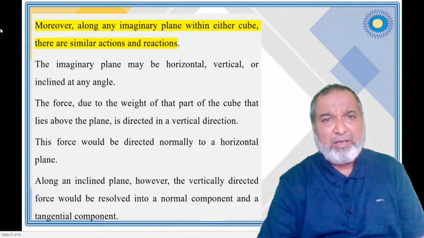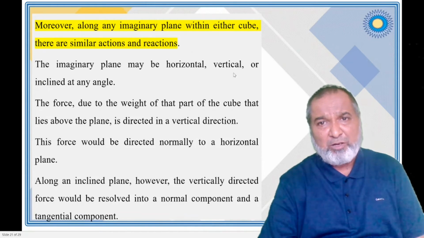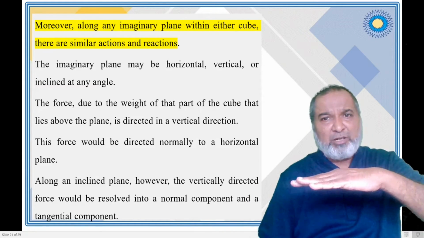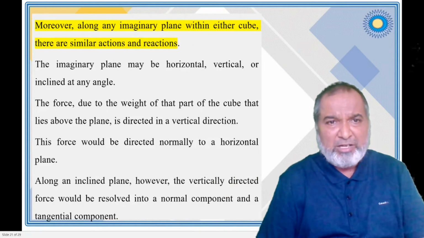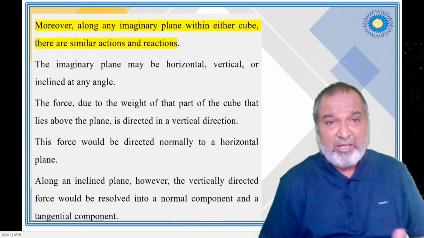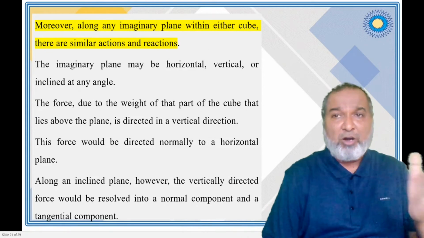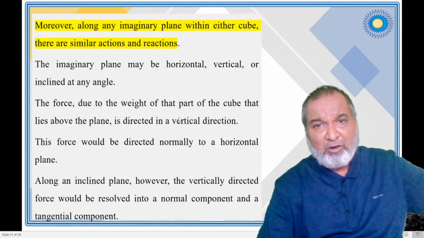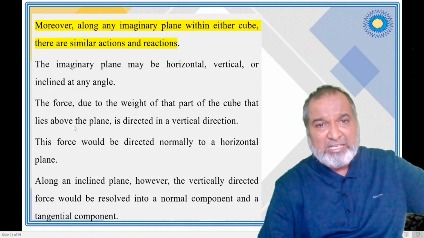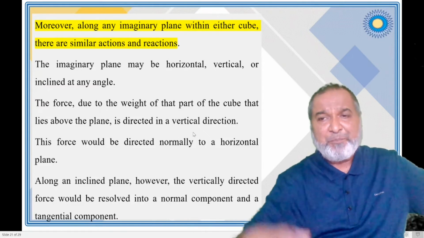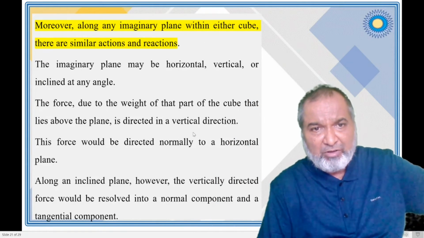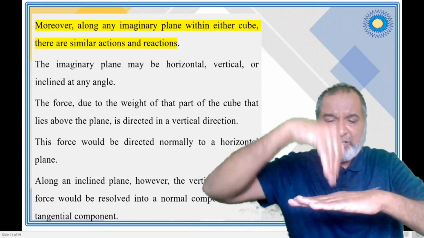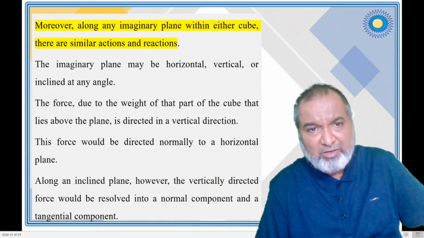Here, the imaginary plane may be horizontal, vertical, inclined, whatever the table is. We assume that now it is horizontal, but you may make it vertical or inclined. So thinking on that, we have to make out all the possibilities, and the force due to the weight of the part of the cube that lies above the plane is directed vertically. The force would be directed normally to the horizontal. If the weight is there, it is pulling perpendicular to that horizontal surface.